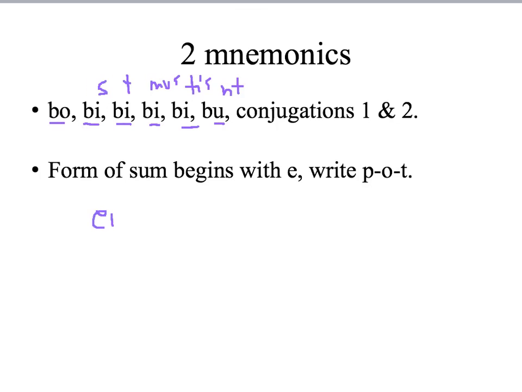The form of sum begins with E, write P-O-T. So if I have a form of sum like ero, eris, erit, and I want to create the form of possum, I have to remember to put P-O-T in front of the form that begins with E.